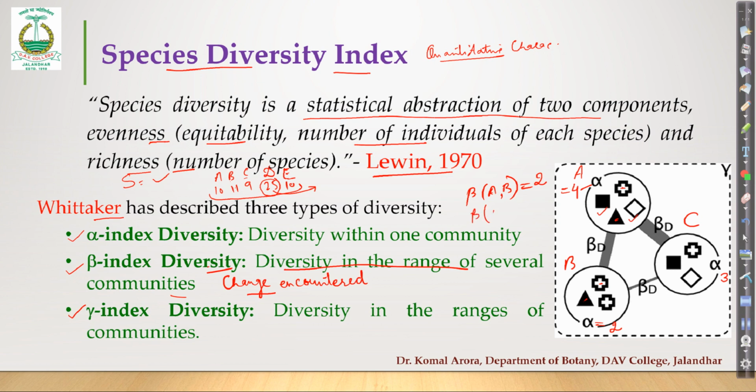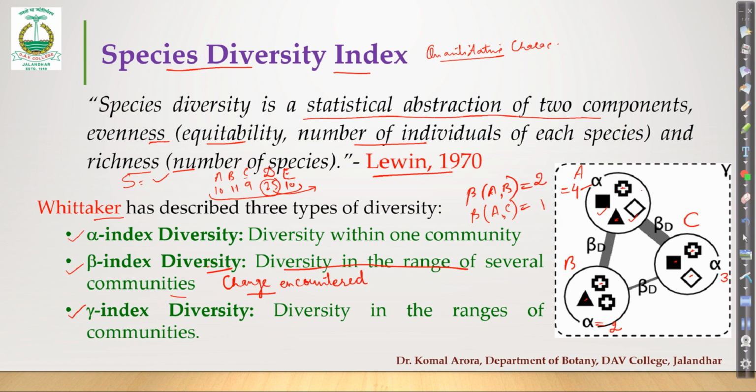If we need to find out beta for A and C, now you see A and C. This is common, this is also common, this is also common. So among these, what is the change? What is the difference? Only one sign, the full triangle. So for this the beta value comes out to be 1. So you have to keep this in mind. The definition is confusing. It says diversity in the range of several communities, but actually it is the change encountered when you compare the diversity of different communities. Whatever change is encountered, whatever species is new to that community, that is considered as the beta index.